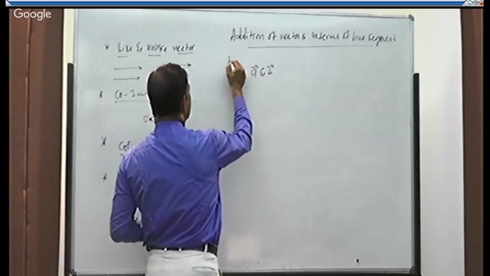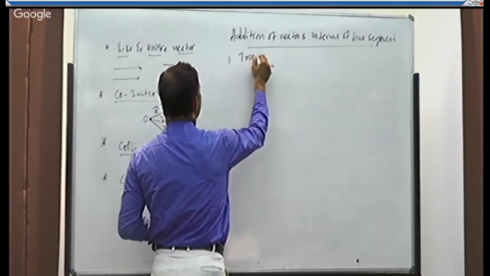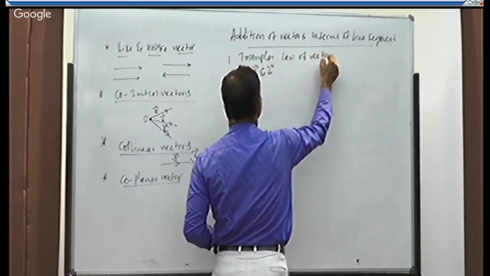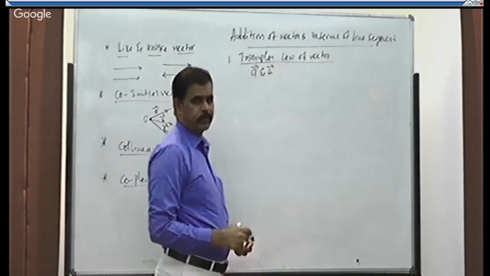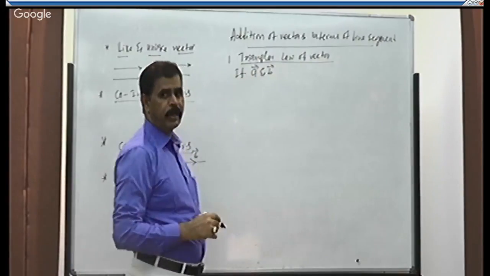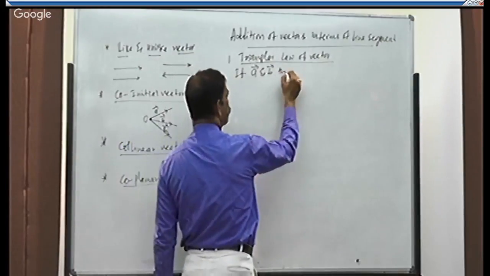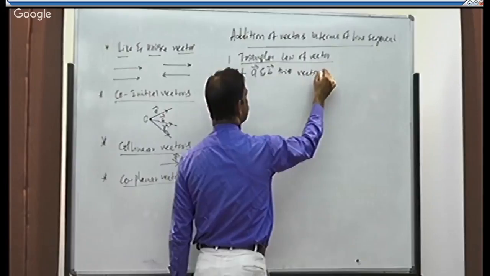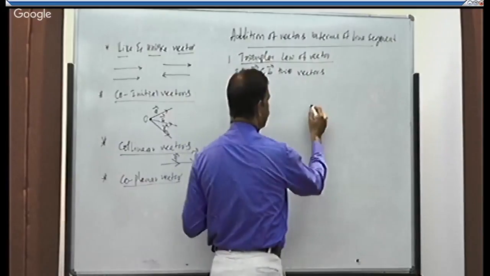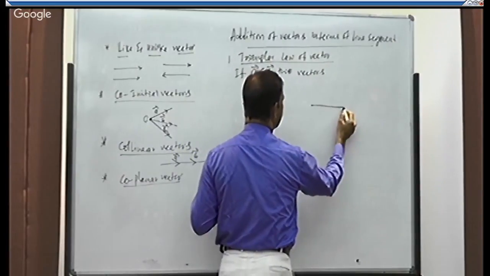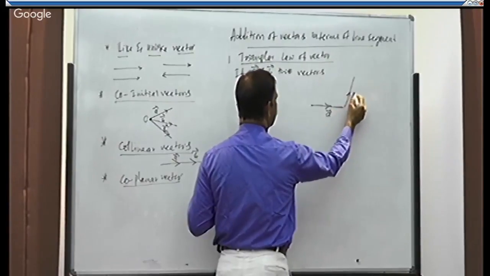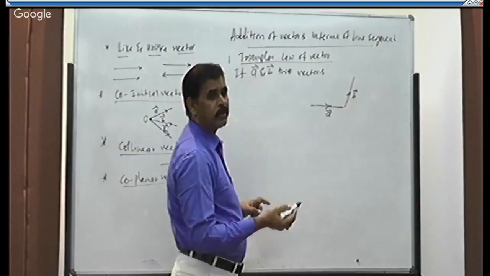We can add by using the triangular law of vectors. I will take two vectors A and B. If A and B are two vectors having both magnitude and direction, and they are taken along the two sides of a triangle, this is vector A, this is vector B. Then what is their sum?